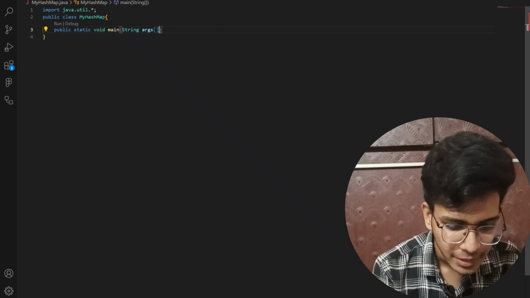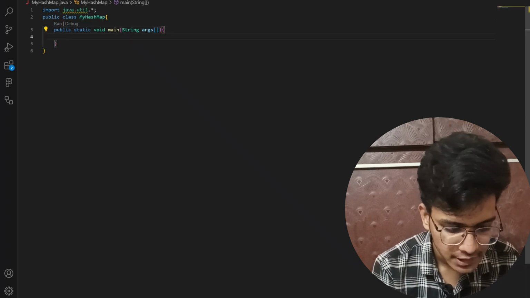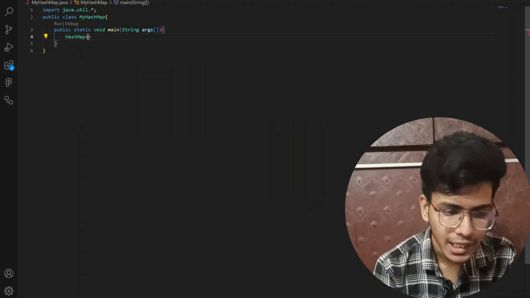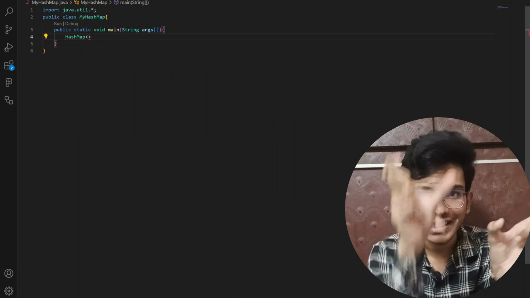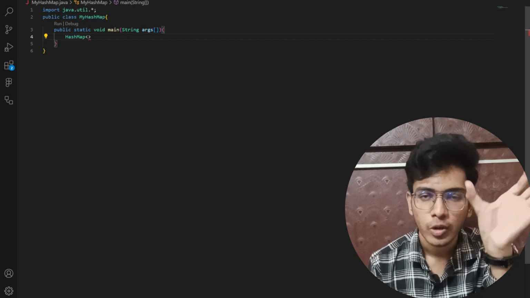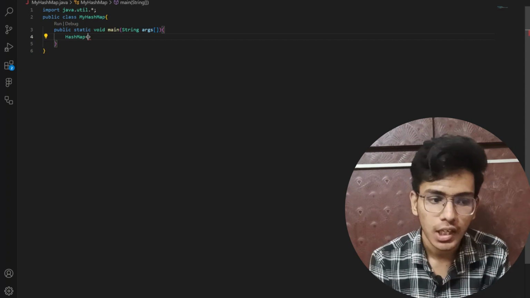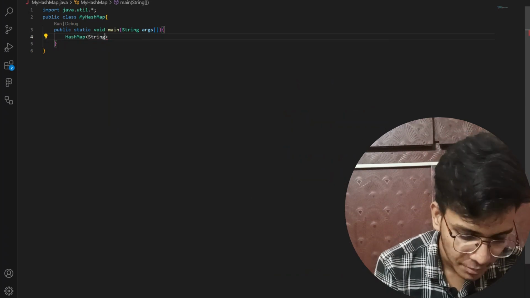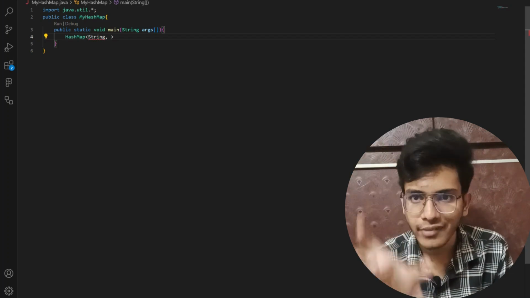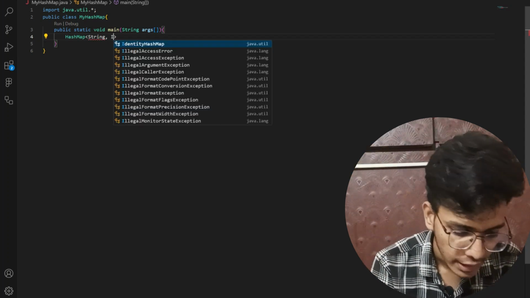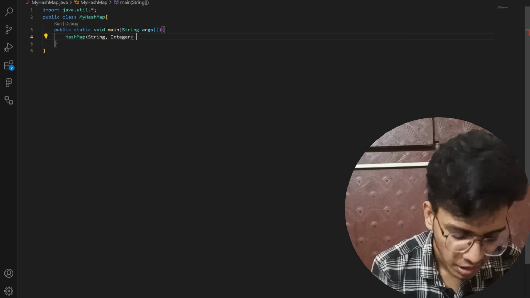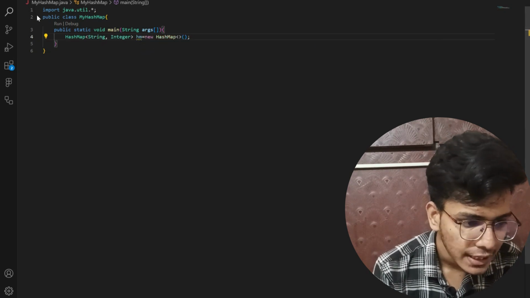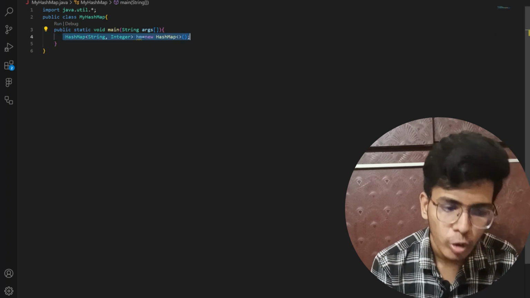Now in the main program, to implement a hash map, first of all I am going to write HashMap, and let's say that I am storing countries with their population. So the key I am storing is a String, because I am storing countries, comma, Integer, because in the values I am storing integer values. Now my hash map name, hm, is equal to new HashMap. Like this I will create my hash map in my Java program.